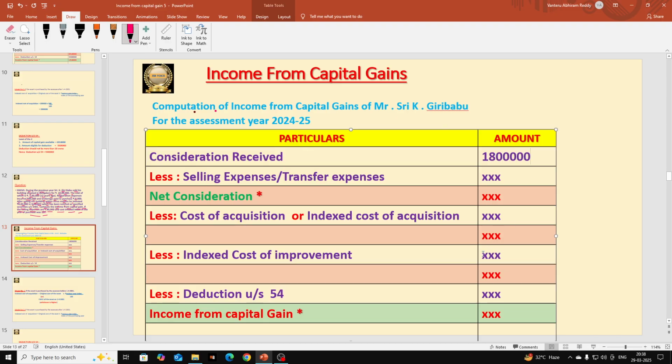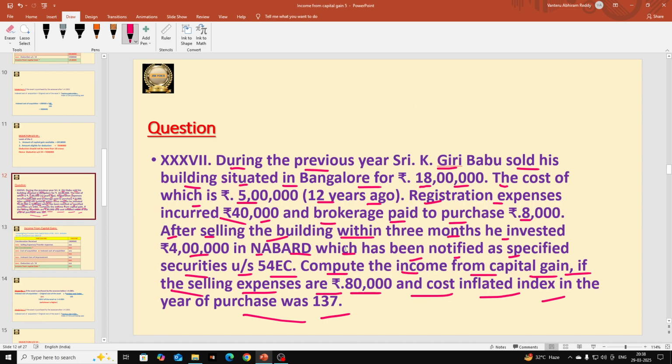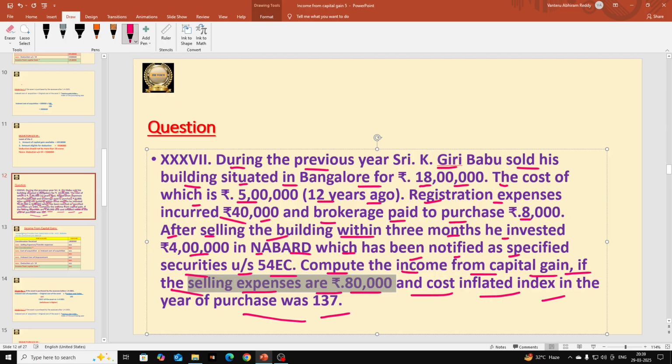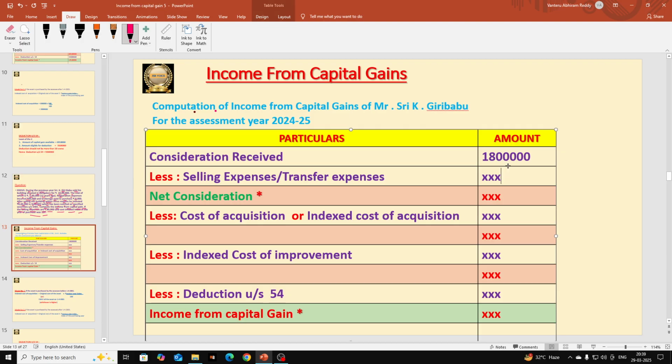And next, after that we are going to deduct selling expenses. The other name for selling expenses is transfer expenses, and that is given in the question. If it is not given, you can put a dash or nil here, but it is given here. So selling expenses, how much here? That is 80,000. So we are going to write it there. Selling expenses and transfer expenses are both the same, 80,000, and deduct that from the consideration received.